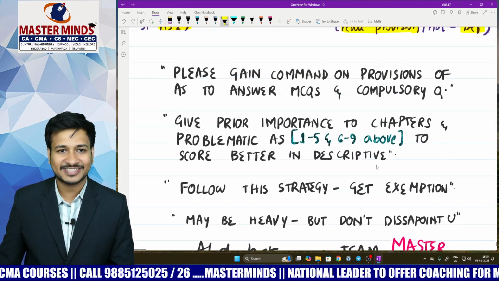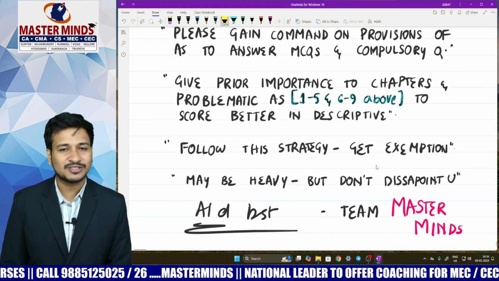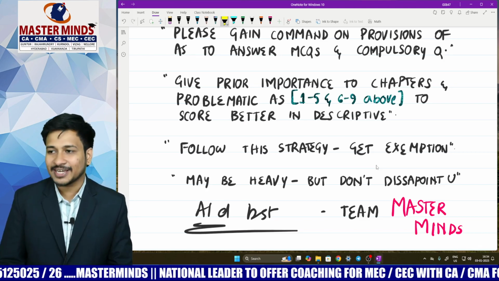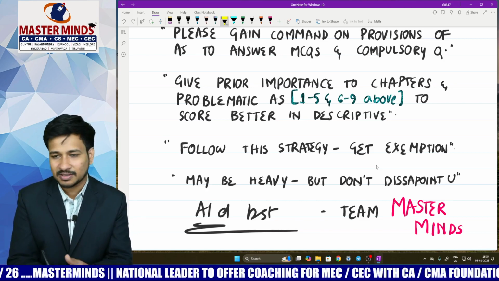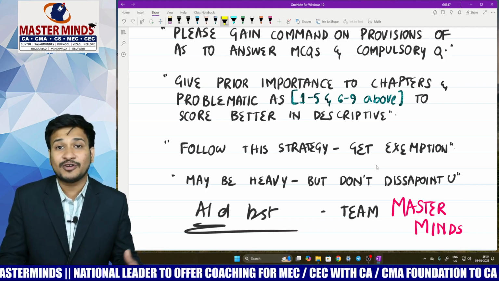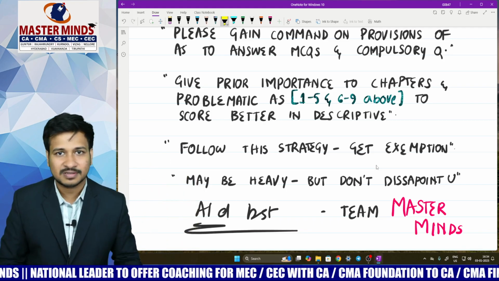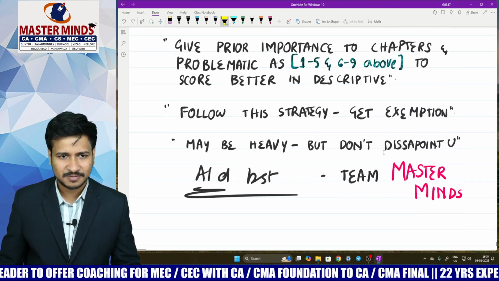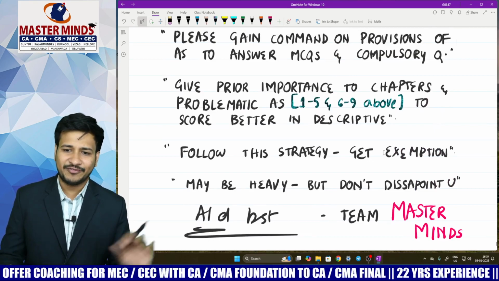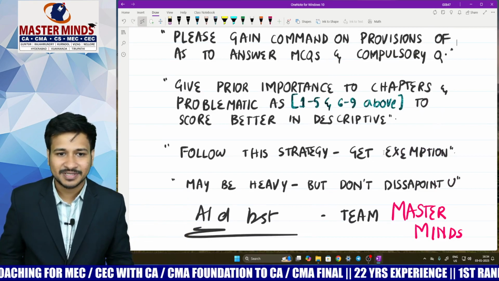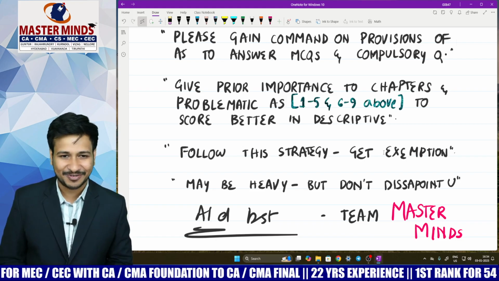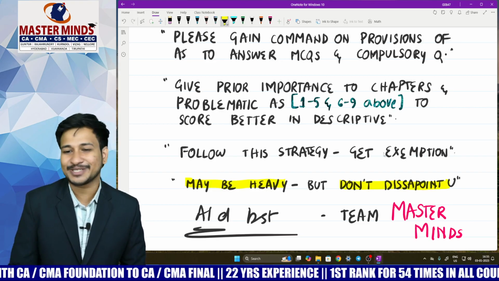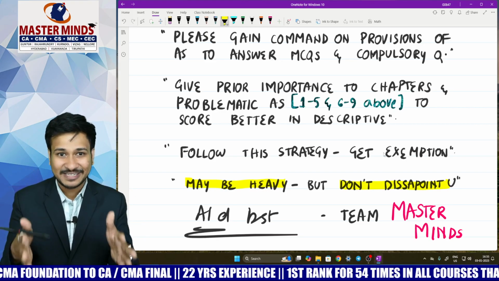And my dear children, please gain command on the provisions of accounting standards to answer MCQs and also the compulsory question. How much ever we tell, if you stick only to that preparation, only to those topics, you might not gain a rank range of marks. Of course, with these models, undoubtedly, you will be getting exemption range of marks. You might think, sir, you told everything, then why not we get exemption? But take care, some things we have left out. Take more care, it may be heavy, but it will never disappoint you if you prepare from these models especially.